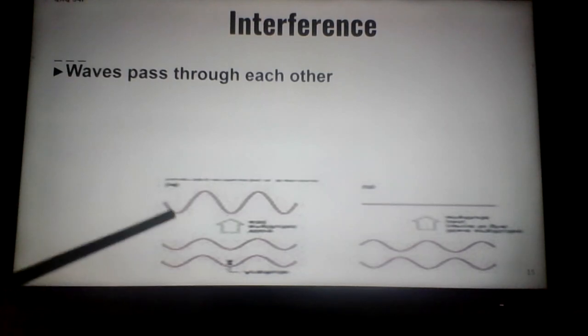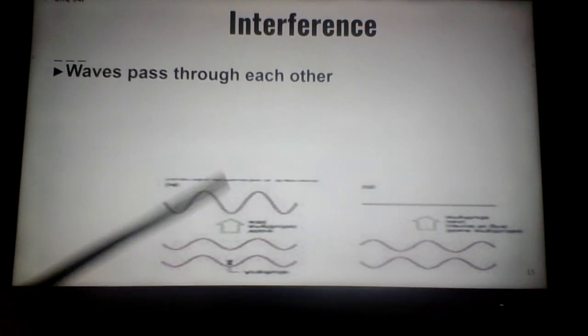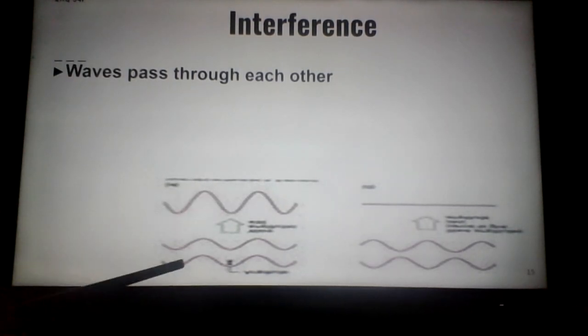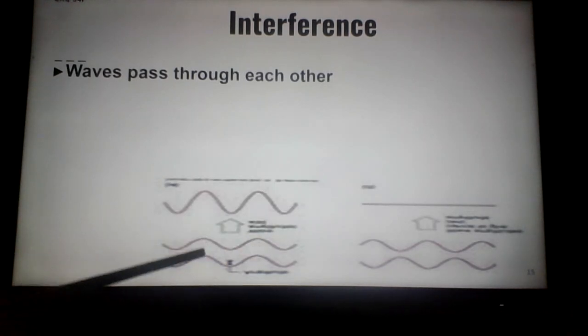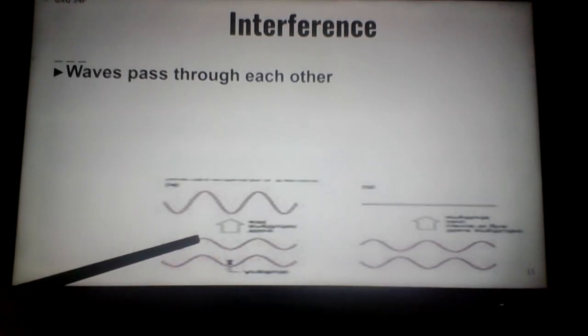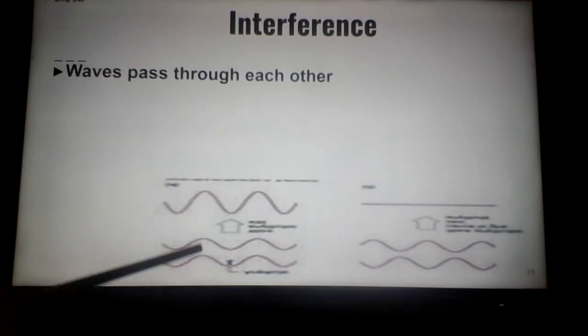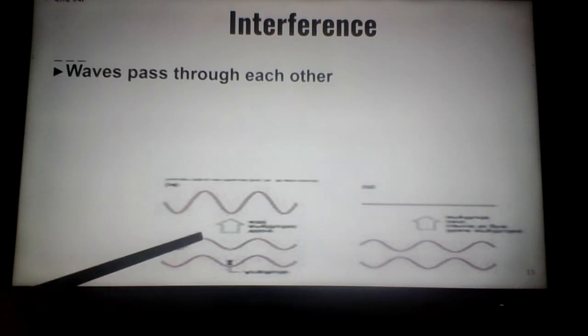Well, what's happening here? Now, light waves are actually this shape, but let's pretend they're sound waves for a moment. You have two waves that come together, they're identical. So maybe you have two radios on the same station and you point the two radios toward each other. Identical sound waves, the compressions, these are actually crests, but we're calling them compressions now. They're the same and they match and they meet up and hit each other.